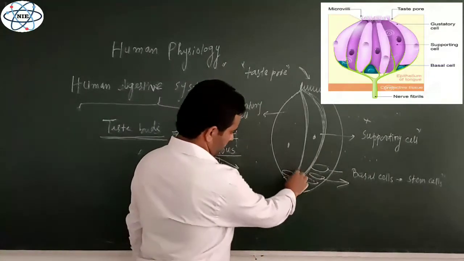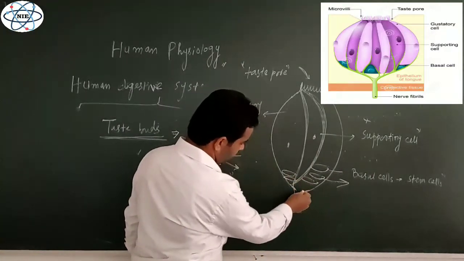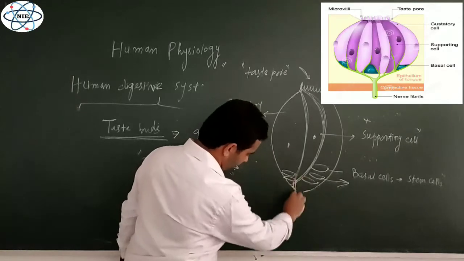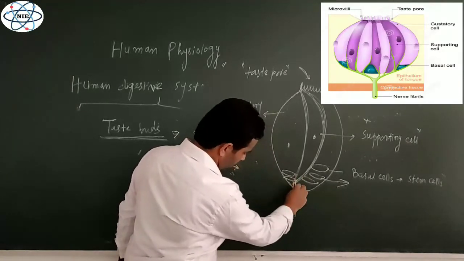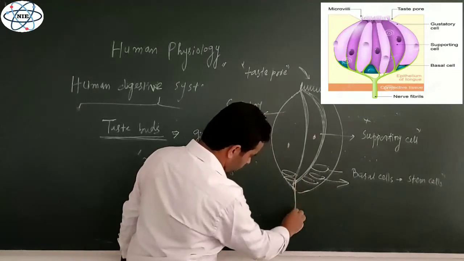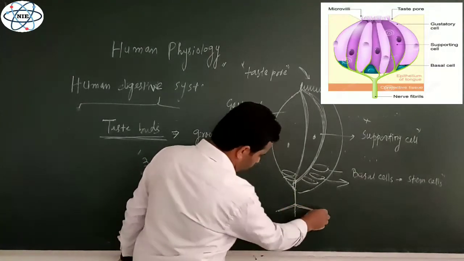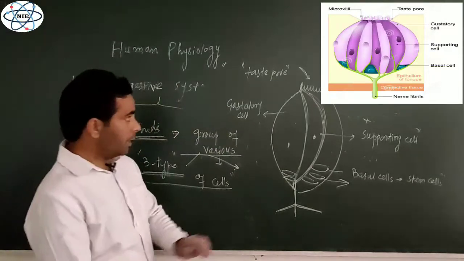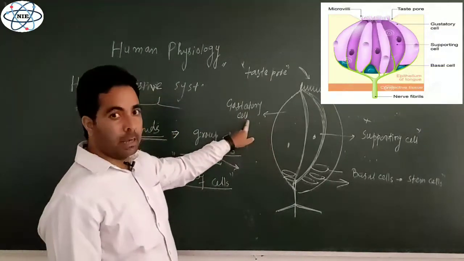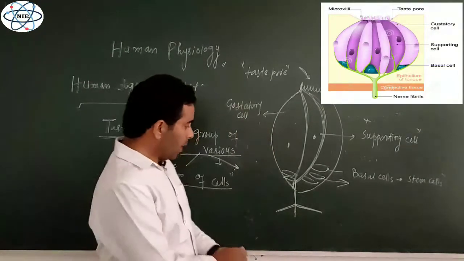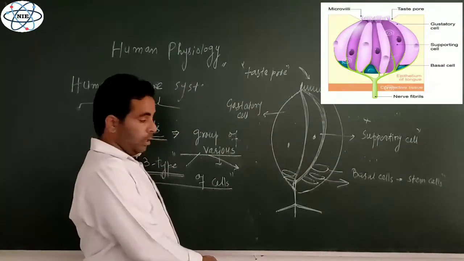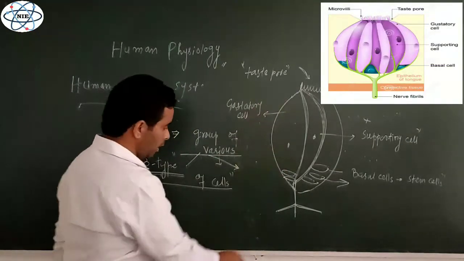And now, from this lower surface, there is a nerve fiber that is running towards the brain. There is a nerve fiber which joins the cranial nerves. The nerve fiber which is connected with this gustatory cell, the neurosensory cell, joins, right? It runs via the facial nerve.